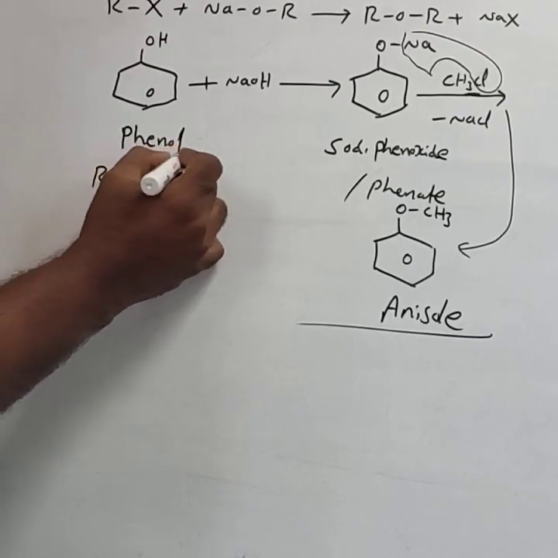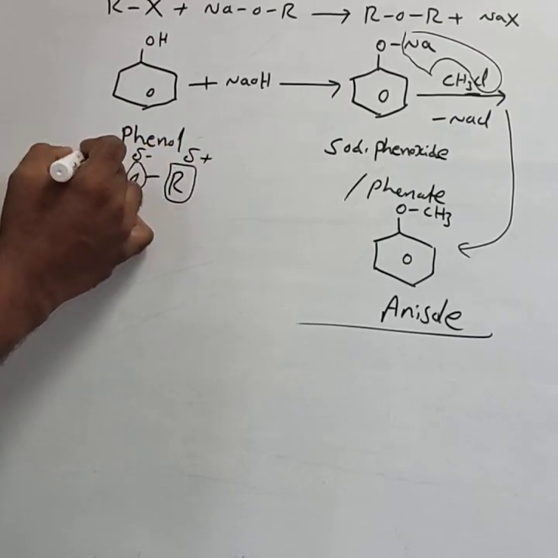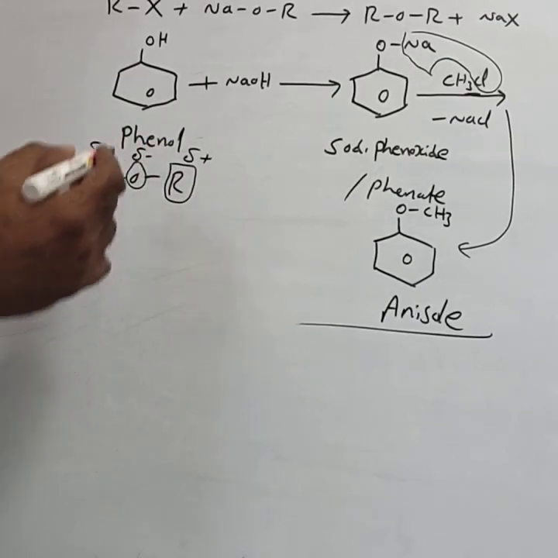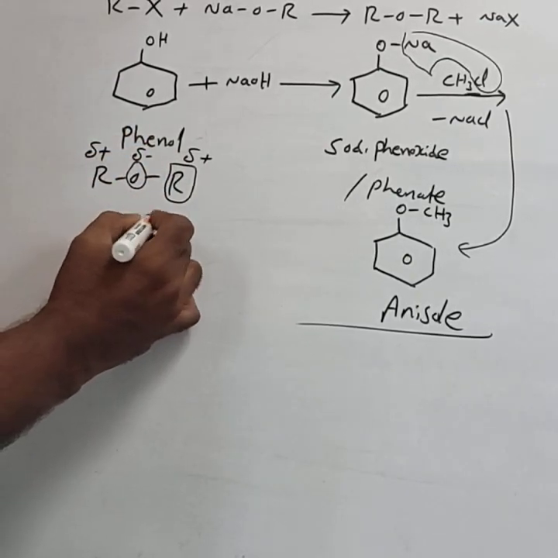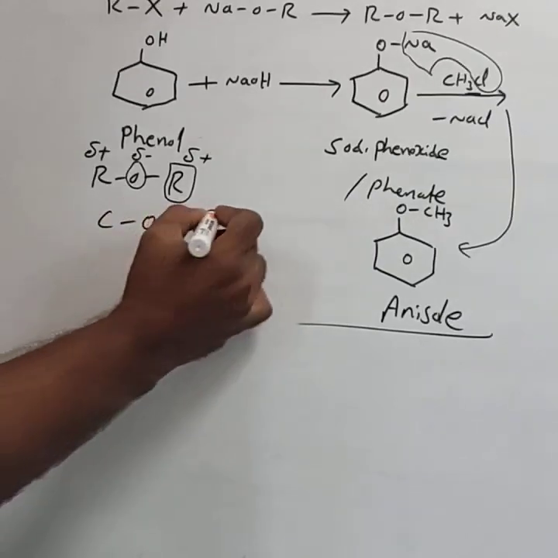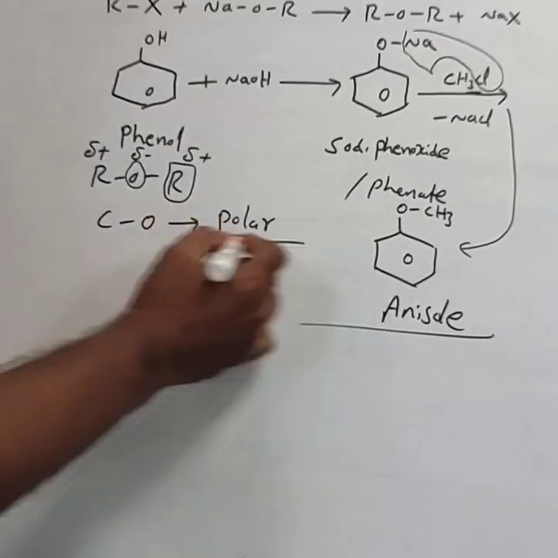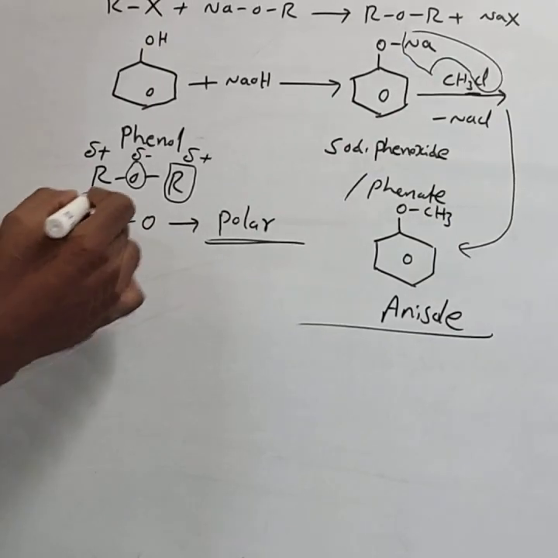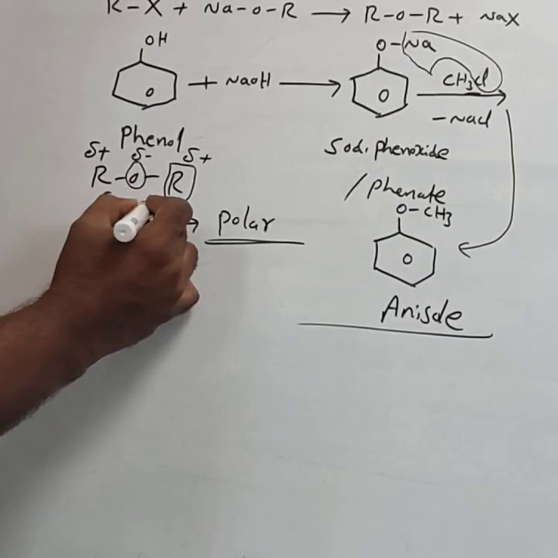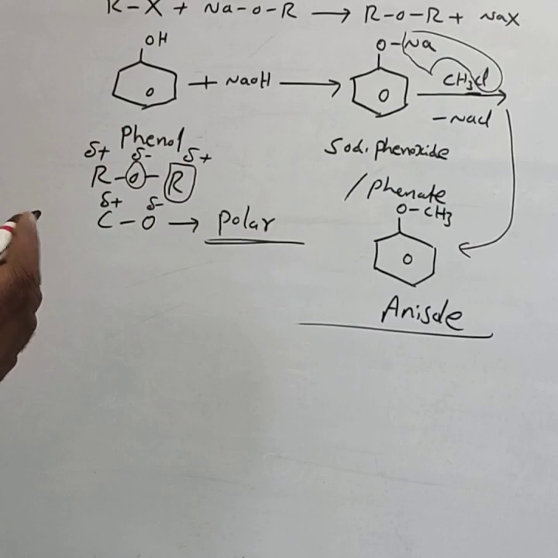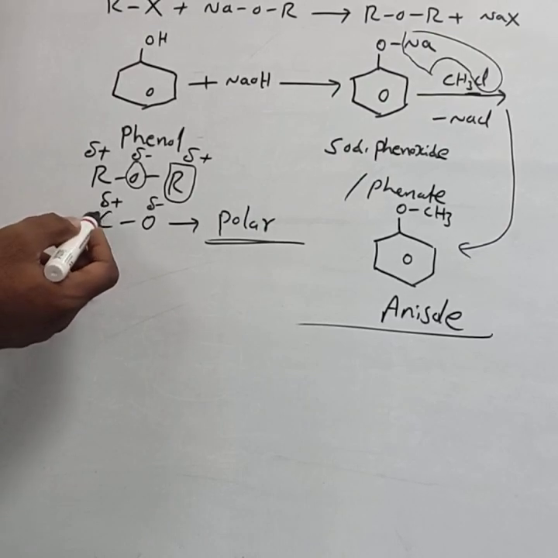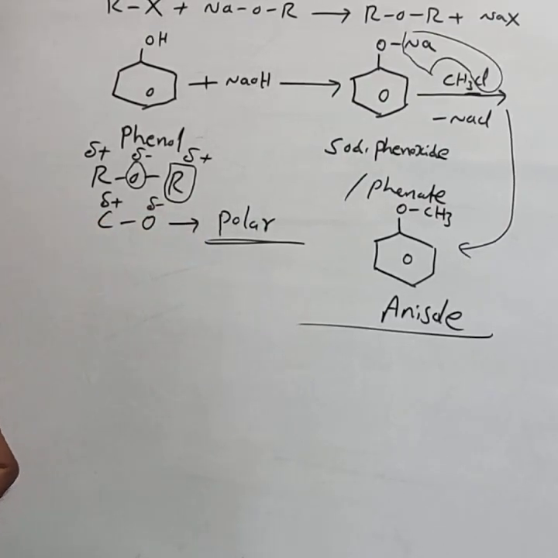Hence, oxygen gets delta minus, carbon gets delta plus. This indicates that the carbon-oxygen bond in ether is polar in nature, due to the more electronegative nature of oxygen than carbon.